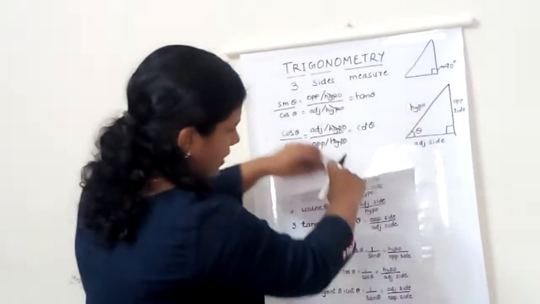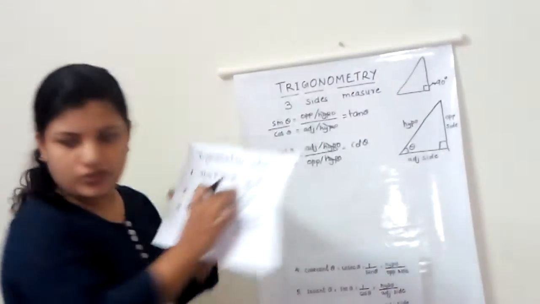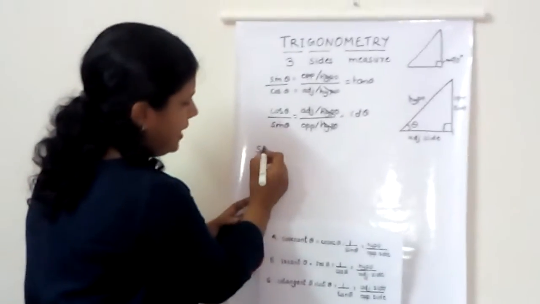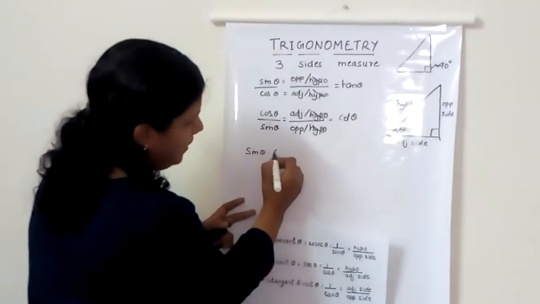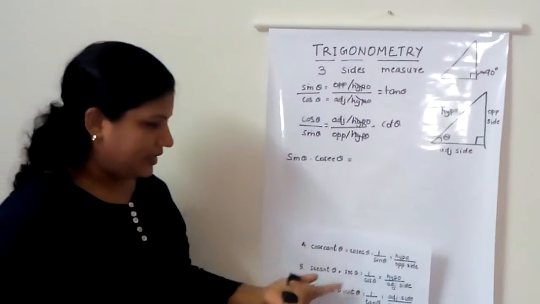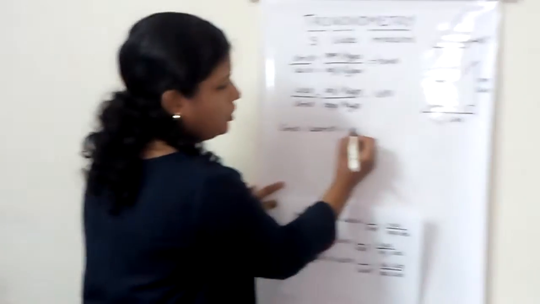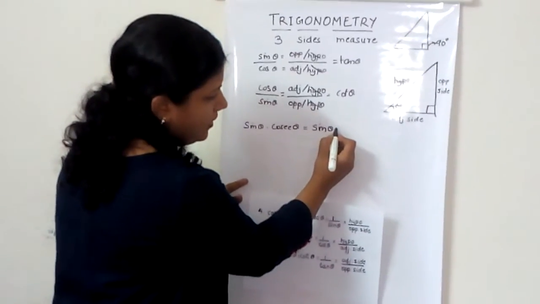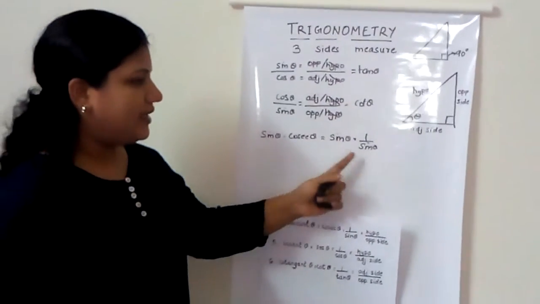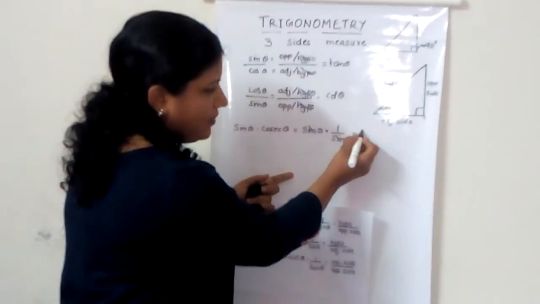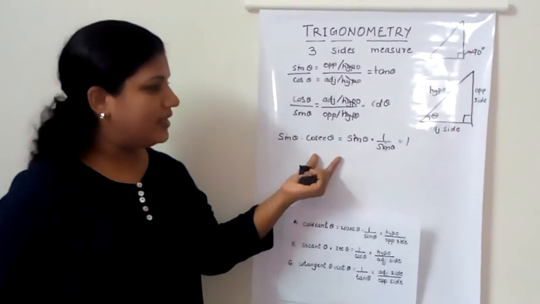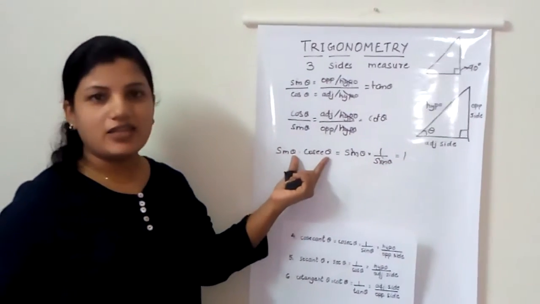Now say for example we have a few more to go. We can consider sine theta multiplied by cosec theta. Now we have learned that cosec theta is 1 by sine theta. So I'm going to put the value there. I have sine theta multiplied by 1 by sine theta. And the sine theta can cancel here and it gives you 1. So that's a relation between sine theta and cosec theta. If you multiply sine theta and cosec theta, the answer will be 1, provided the angles are the same.